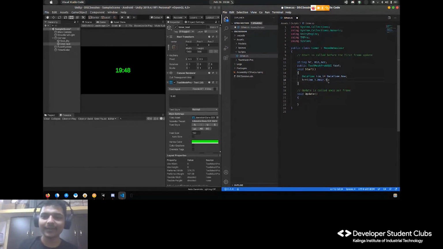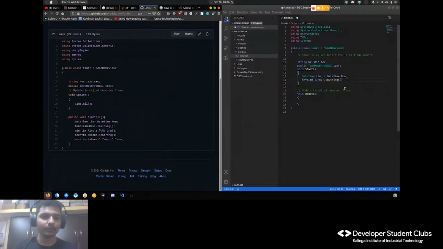We have to parse it to strings. Just let me have a look. Yeah, ToString. Okay, we have converted that integer value to a string.